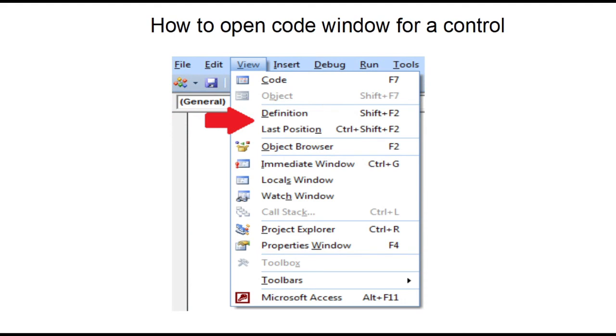Next is how to open the code window for a control. Step 1. Double-click on the control. Step 2. Select the control on the form layout window. Step 3. Click on the view menu in the menu bar and select the code option from the menu, or you can press function key F7.